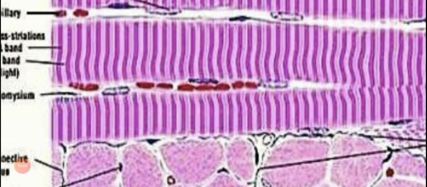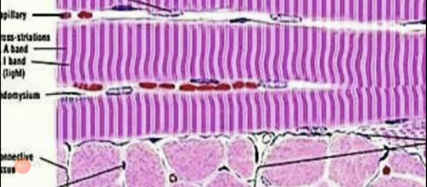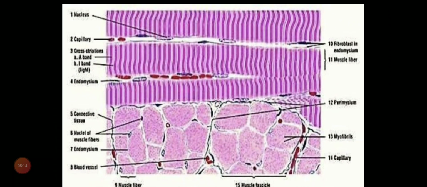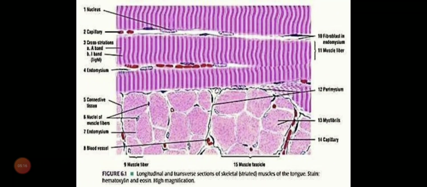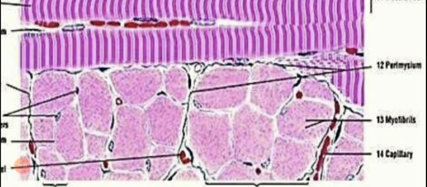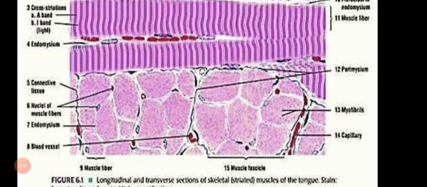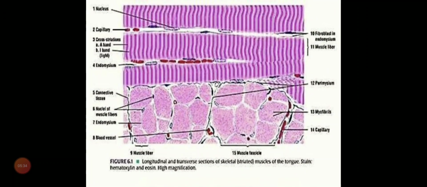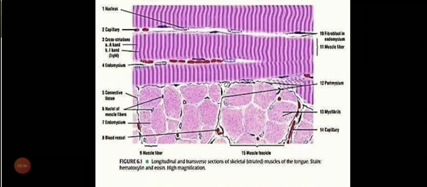Third, lining striations. We are seeing there are many nuclei present. Striations or line-like structures are present. Whatever I'm telling you, just notice those points; the other labelings are not important for you. You can see the cells here in the pink irregular shaped structure. Then you can see blood vessels which are present between the cells. So this is how striated muscles or skeletal muscles look.